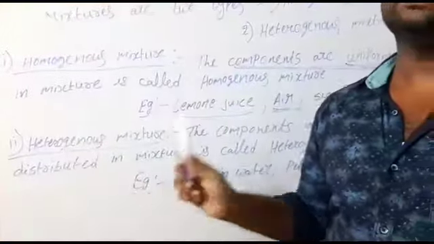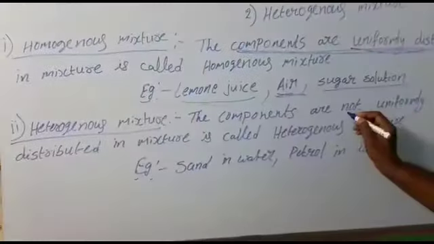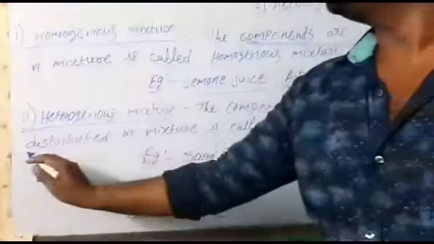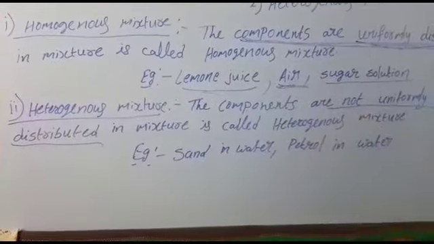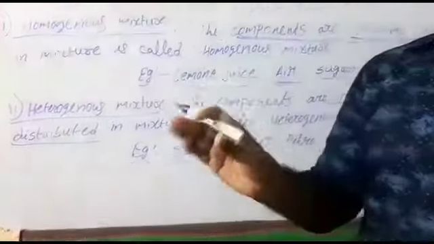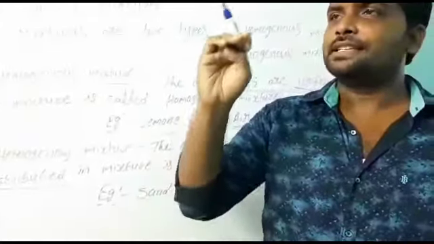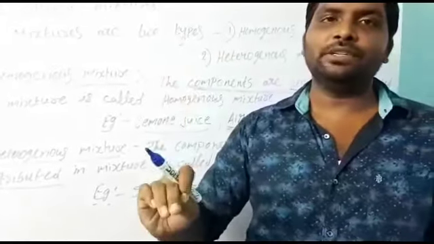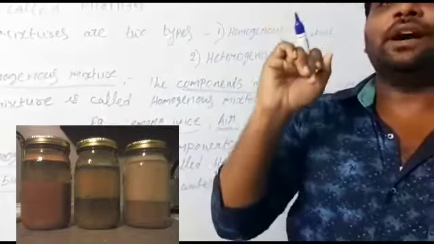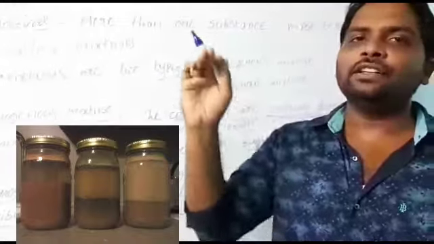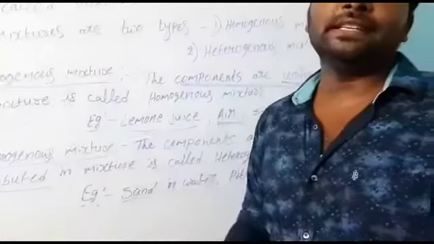Now we see heterogeneous mixture. The components are not uniformly distributed in the mixture; that is called a heterogeneous mixture. For example, sand in water. Take some quantity of sand and add it in water. So we will observe sand in the bottom position and water in the top position. We can see sand and water easily. So these are not uniformly distributed. So sand in water comes under heterogeneous mixture.